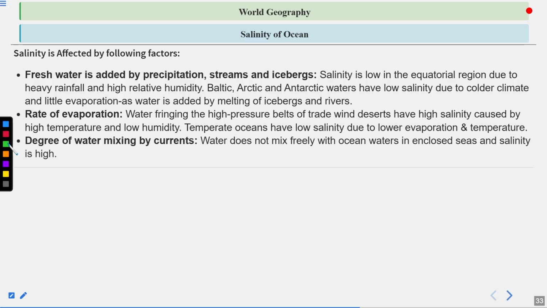Degree of water mixing by currents. So water does not mix freely with ocean waters in enclosed seas and salinity is high.